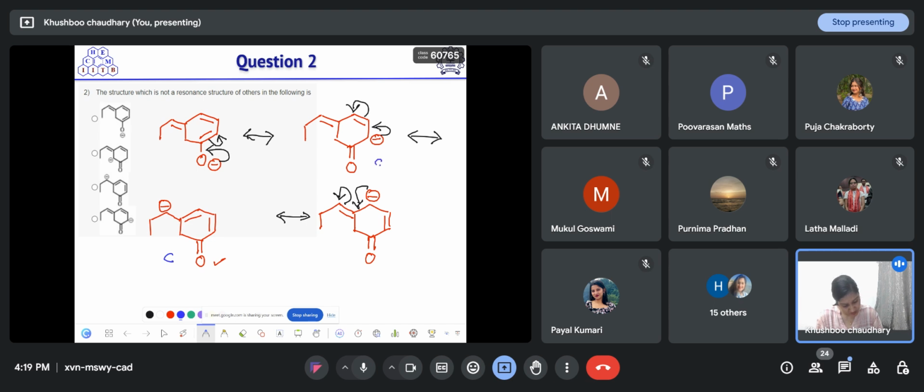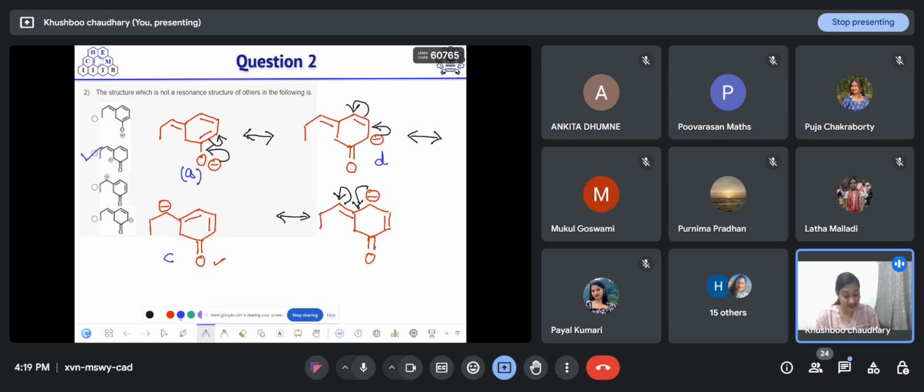And this one corresponds to option D. This is option A. So we have only one structure which is not included in any of the resonance structures we drew. That means option B is correct.